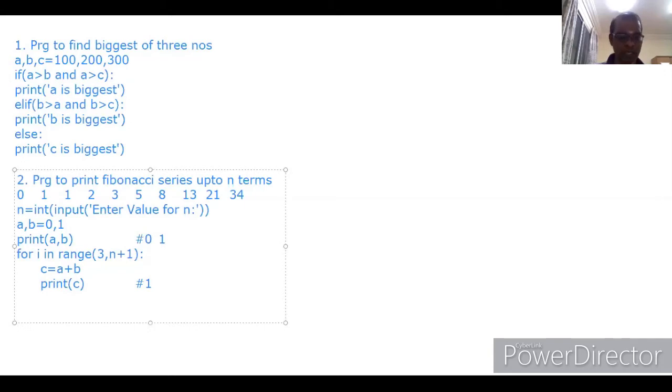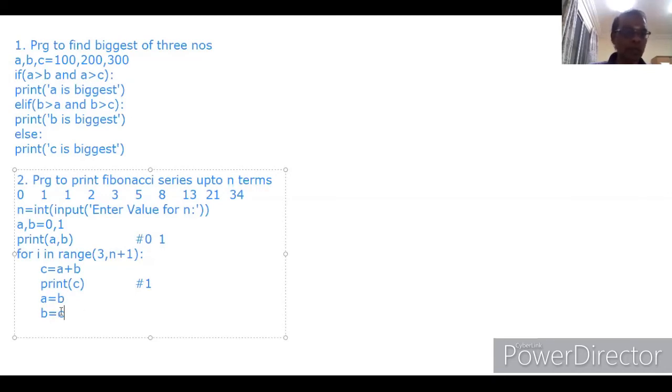Then a equal to b, b equal to c. Now the new values will be available. Already a contains 0, and it is replaced by number 1. b contains number 1, and it is replaced by c. Now c contains what value? Number 1. Okay.